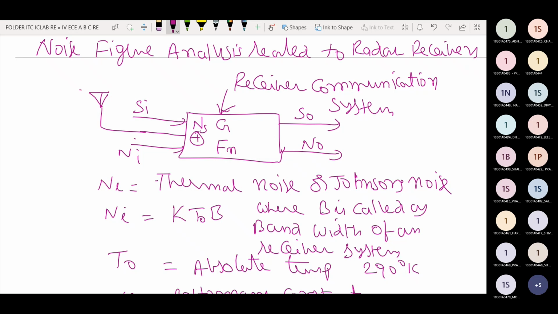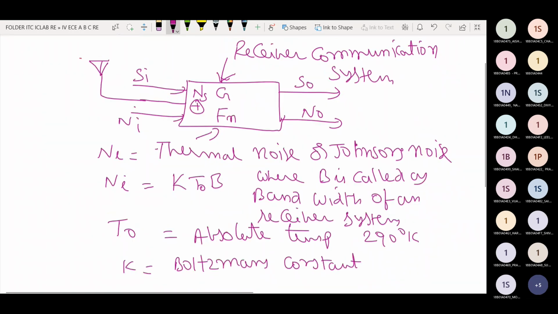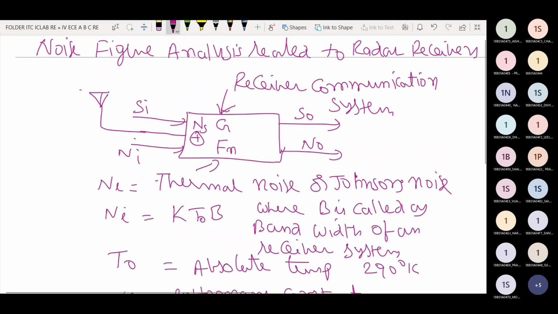How do we analyze the figure of merit of the total receiver communication system? Via the antenna, some noise enters the receiver system. Ns is the system noise generated within the receiver communication system.